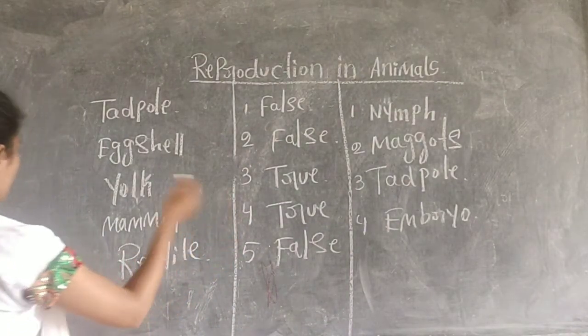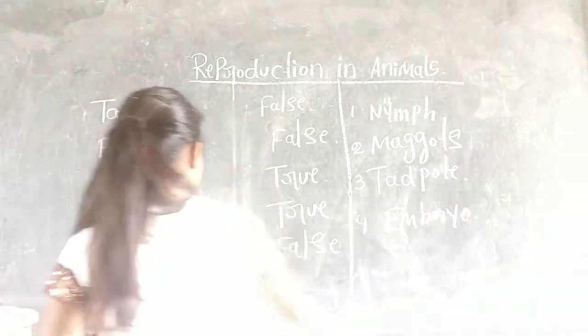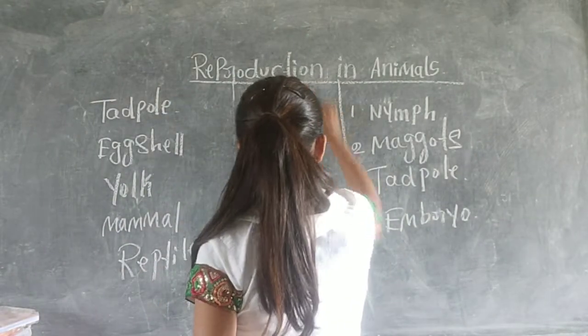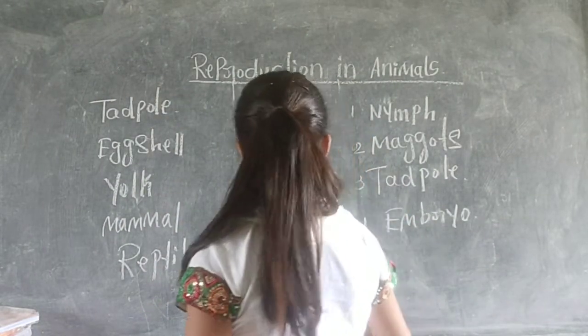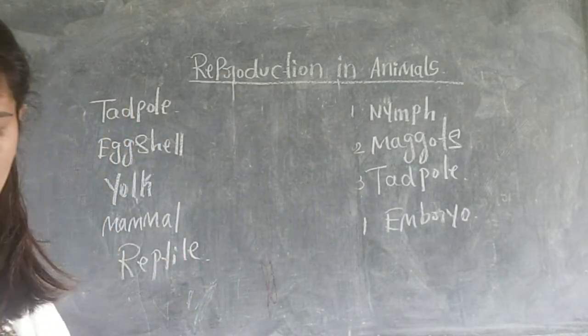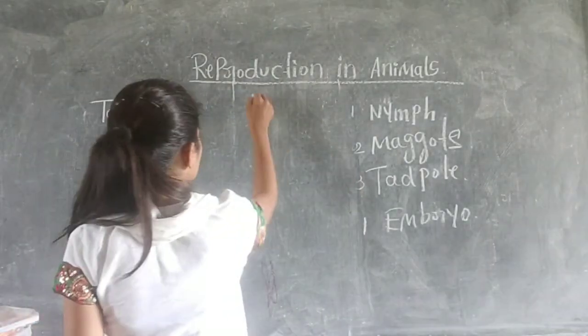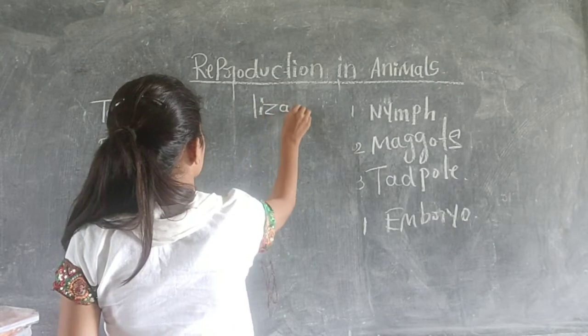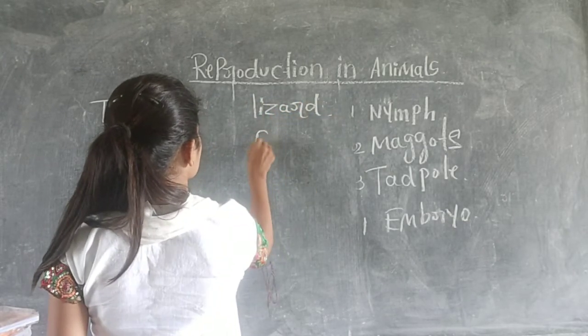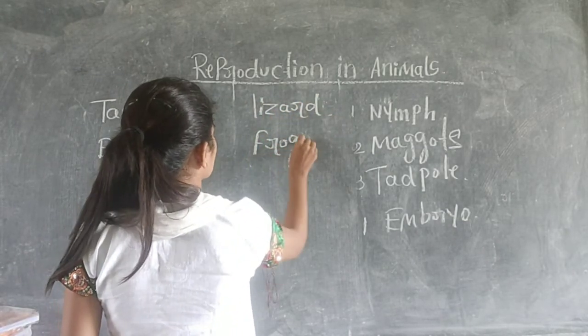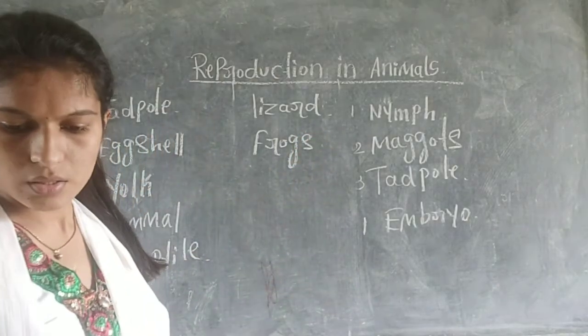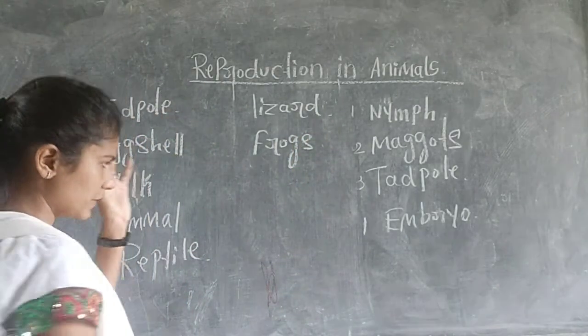Now the opposite side of this is lizard, frogs, third one is protective covering.